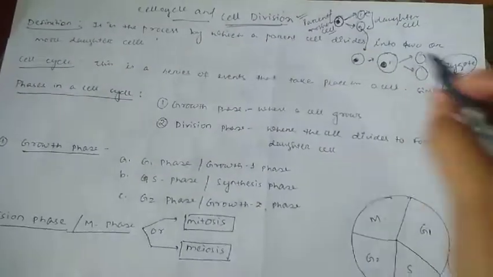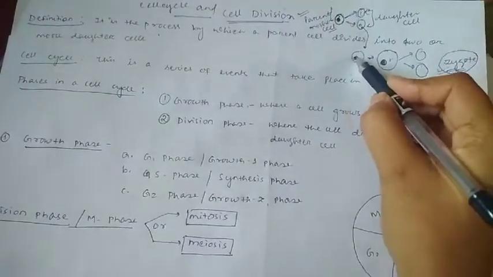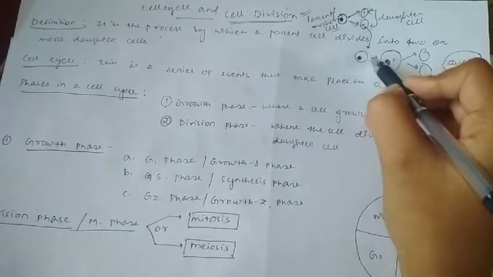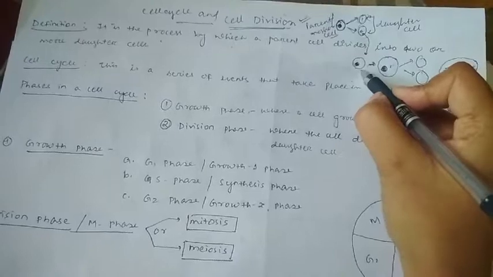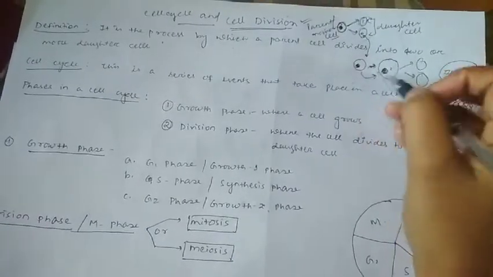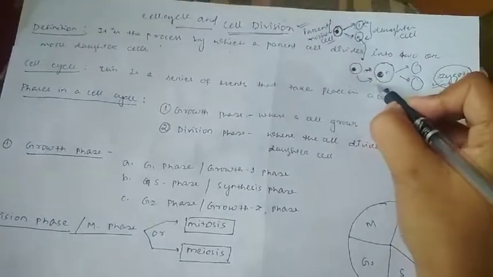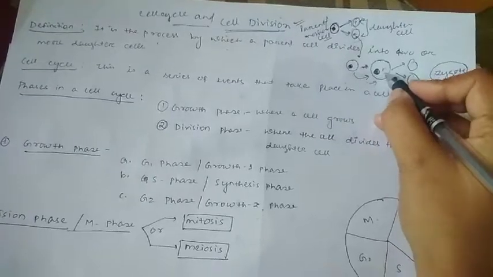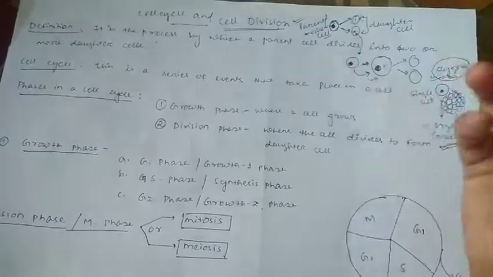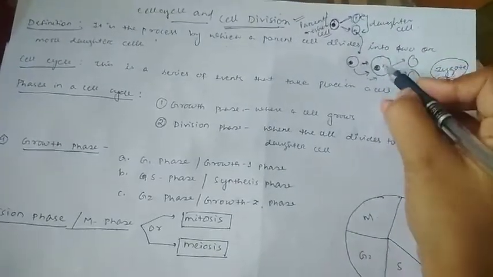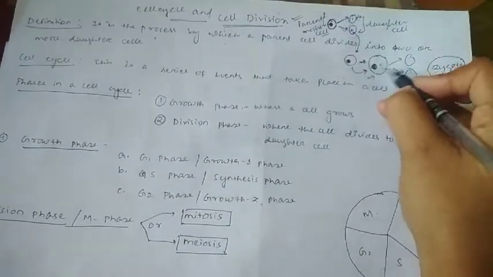So I have told you that when a new cell is formed, it first undergoes a growth process, right? Growth process means it will increase in its size. It can synthesize some molecules, or it can secrete some molecules. All that content comes under the growth phase of the cell.